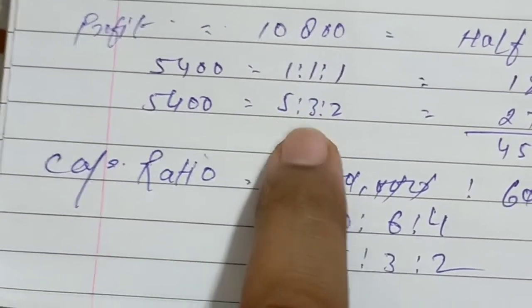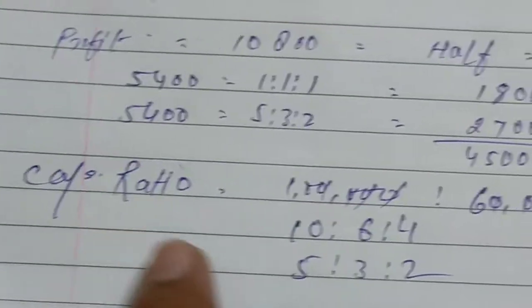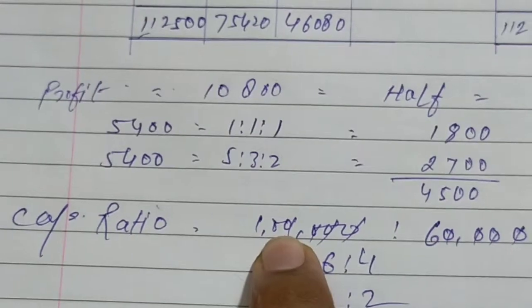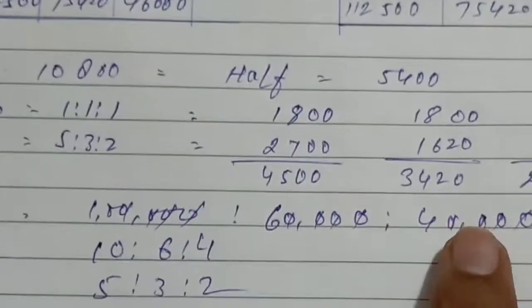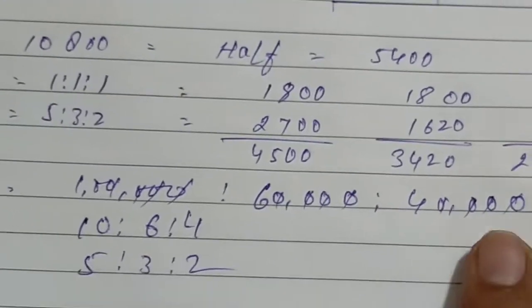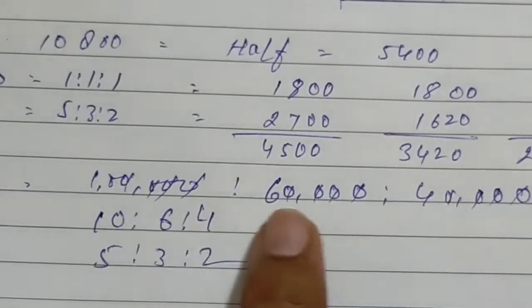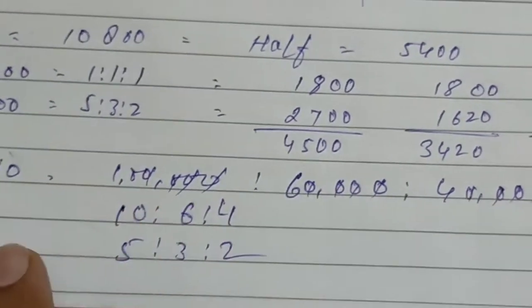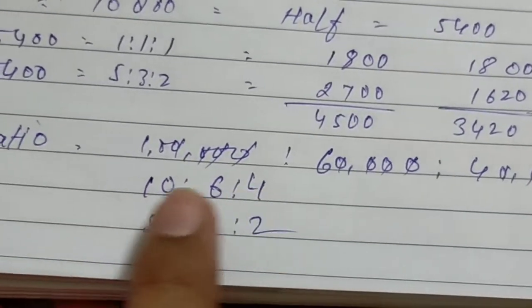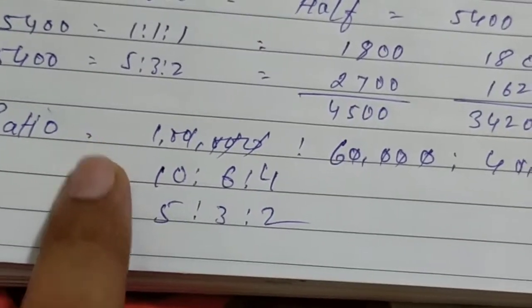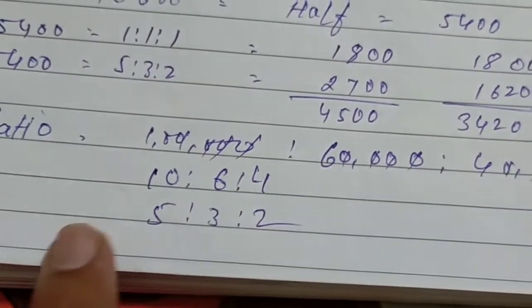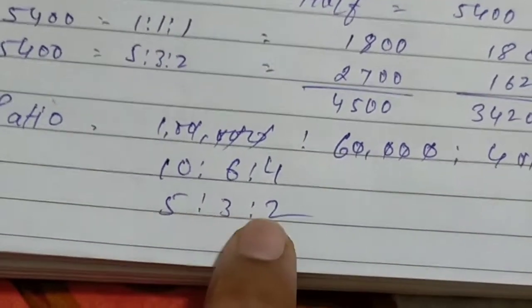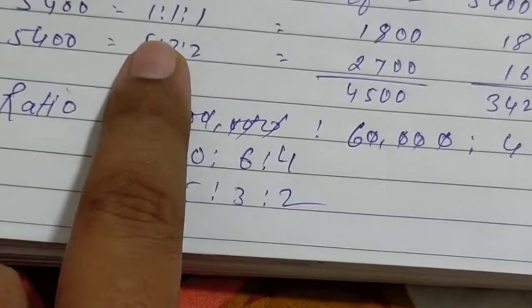So how does this ratio come? You can see the capital: Saksham 1 lakh, Samarth 60,000, and Shreya 40,000. You can see 0, 40 is common, he also has 40 common, and he also has common 40. We can cut the 4, 4, 4, so it becomes 10, 6, 4. We can simplify more to 5, 3, 2. So it becomes the capital profit sharing ratio. Okay, so 5:3:2 we will distribute it.